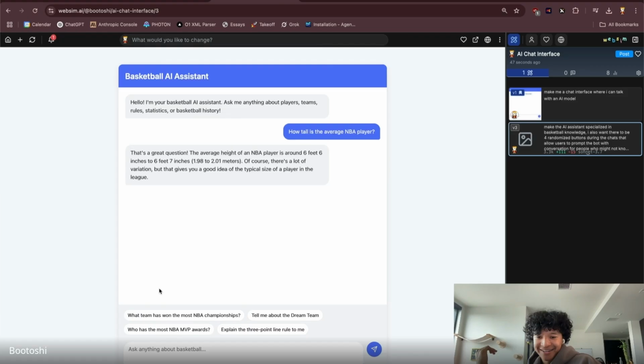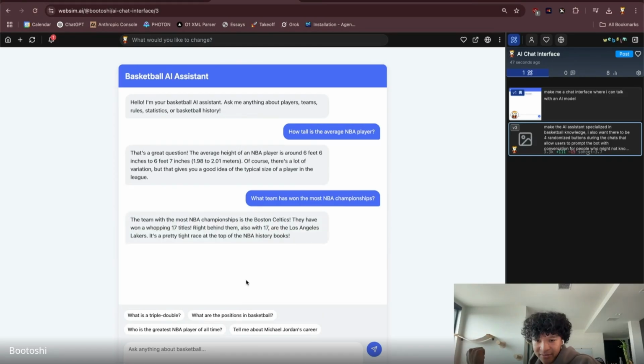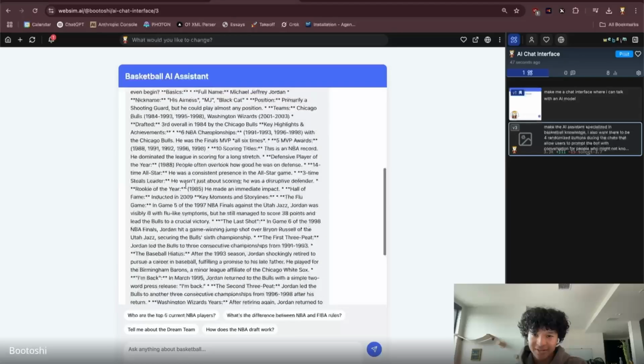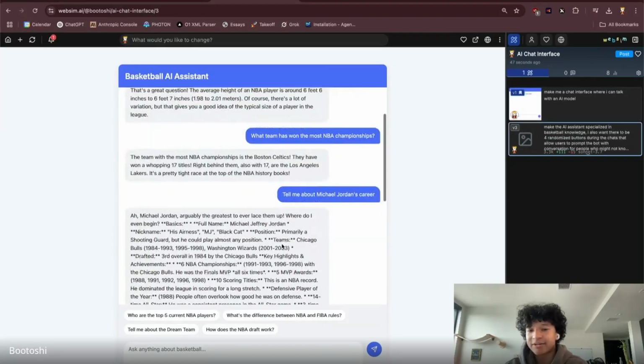Now, this is cool. So it's also going to use an AI system in this to have these buttons dynamically change. It's either random or it has an AI system built in. But it's just prompting and allowing me to play with this. So, okay, now we got this basketball assistant. Adrian, you seen this? This is specifically for you. Okay. So now we got this basketball system and it's allowing people to interact and play with this.